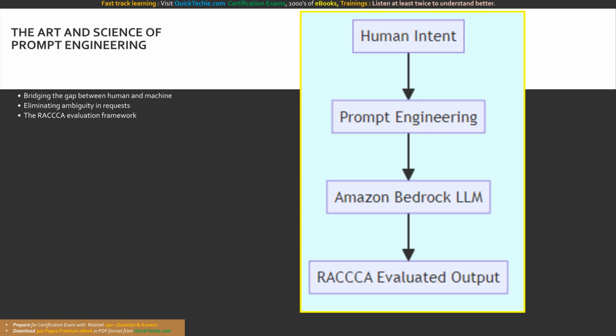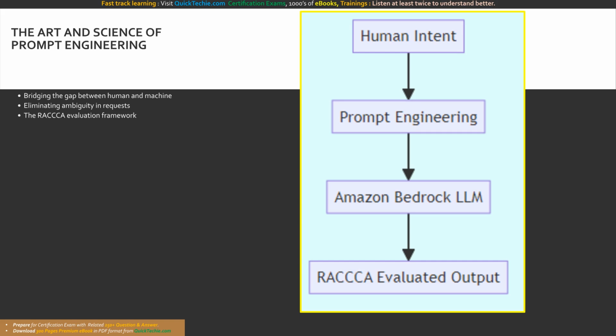In the world of generative AI, having access to massive, multi-billion parameter foundation models on Amazon Bedrock is incredibly powerful. However, these models are essentially cognitive engines waiting for direction. If you provide a weak, ambiguous prompt, you will receive a generic, unhelpful response. The magic lies entirely in prompt engineering.